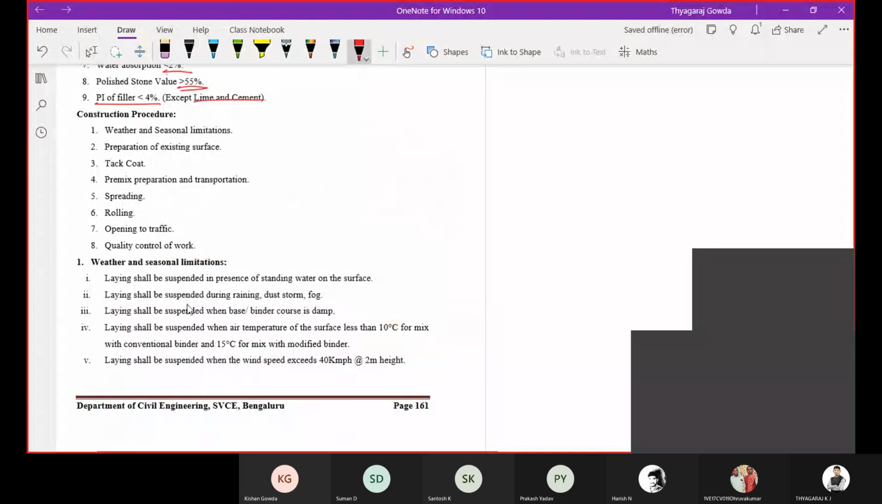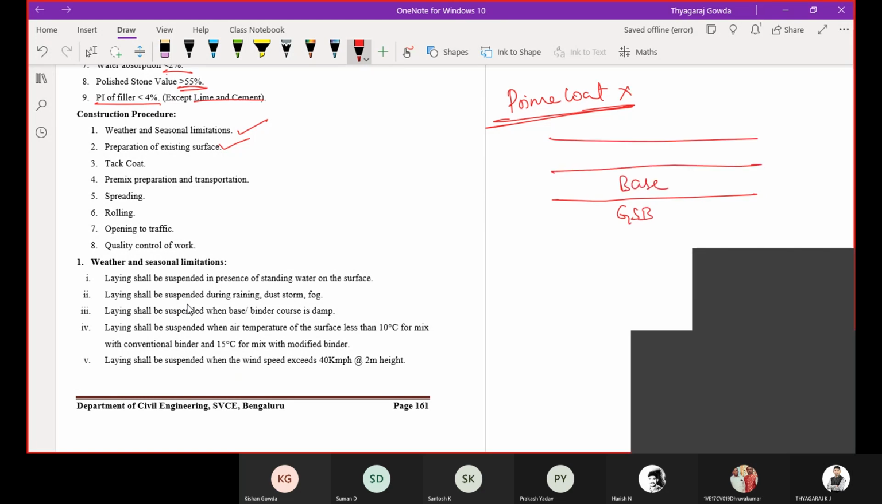Then the construction steps. The first is weather and seasonal limitations. Preparation of existing surface. Here the prime coat is omitted. Why? Because the GSB layer will be there, above that base, above that binder, above that wearing. So this bituminous concrete is considered as wearing. Now tell me, which is the receiving layer here?